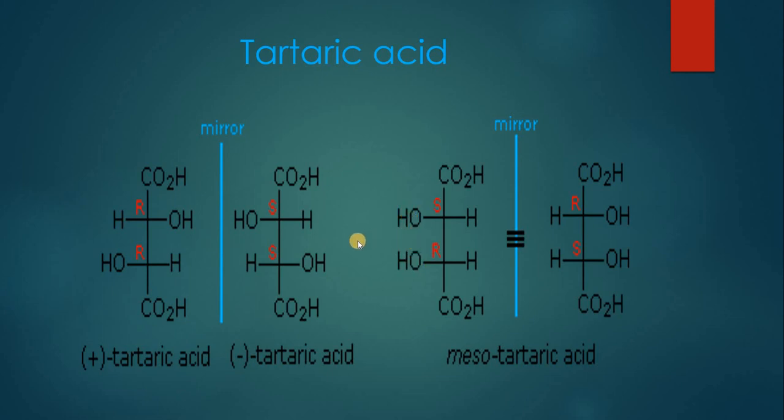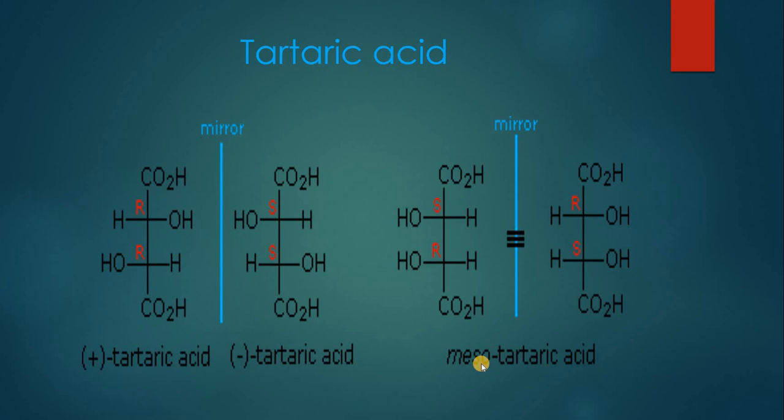This molecule has a plane of symmetry. If we cut it into two equal halves, we would see this side and this side are both equal. It has a plane of symmetry. So this molecule is not chiral. For chirality, the necessary condition is asymmetry, and this molecule is not asymmetric. Instead, this is a symmetric molecule, and we can see its mirror image. This is not a different mirror image from the other one, because the mirror image even has a plane of symmetry. So these two forms cannot be considered separate. This molecule, which has within itself a symmetry, will be called mesotartaric acid,